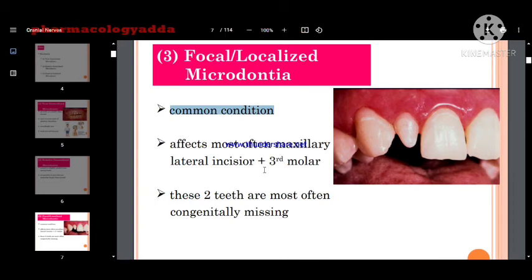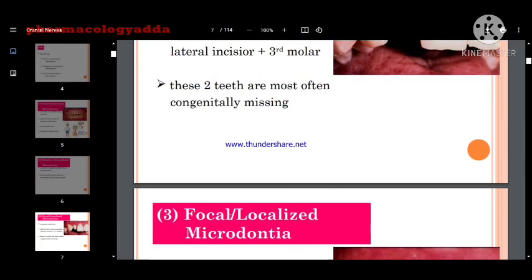It is also important for the viva. Which teeth is generally affected in the microdontia? Maxillary lateral incisor and the mandibular third molar. These two teeth are most often congenitally missing. Sometimes they may be missing.